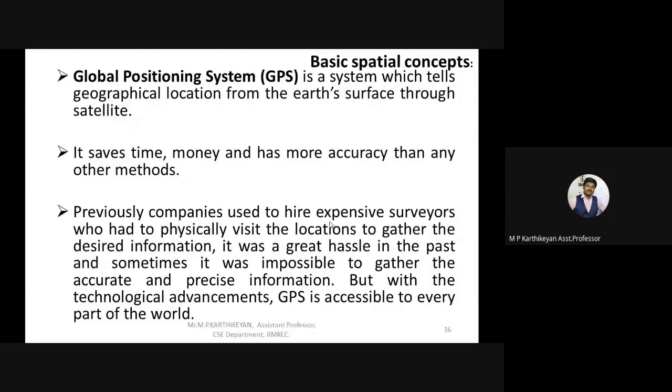GPS consists of several measurements, like x-axis, y-axis, or latitude and longitude. If you look at any global maps or globes, you can see the latitudes and longitudes. Latitude is nothing but the lines running from east to west. For example, the equator is 0 degrees.